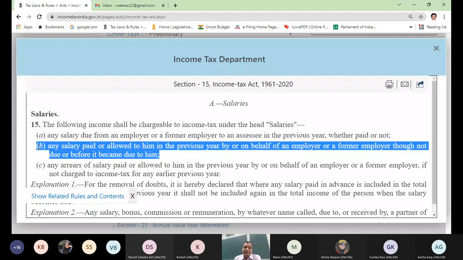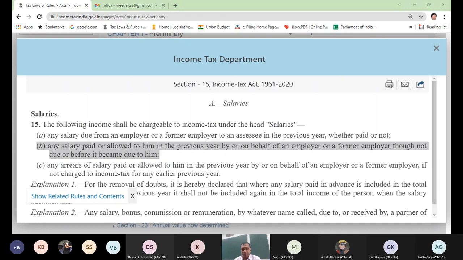So what clause A was saying: in clause A, my due date is before the receipt date, and on the due date salary has become taxable. My clause B says the receipt date is before the due date, and salary has become taxable on the receipt date. Are these two points clear? If yes, raise your hands. If not, don't raise.